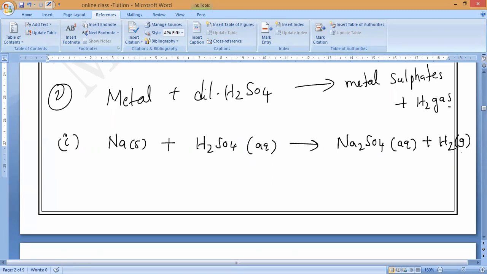So balancing, you check it. What will come? 2Na plus H2SO4 will give you Na2SO4 plus H2. Na2SO4, what should we call it? Sodium sulfate. Very good.